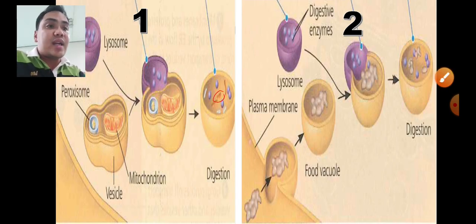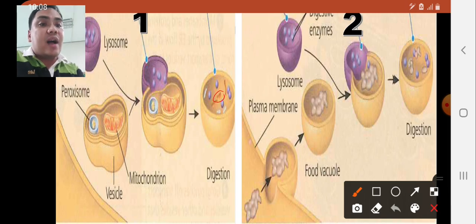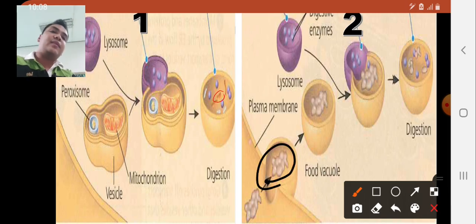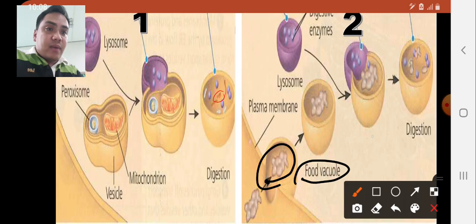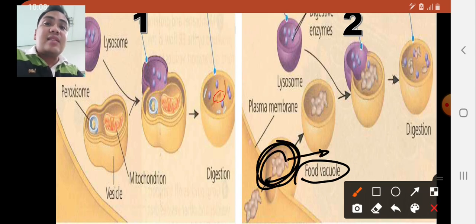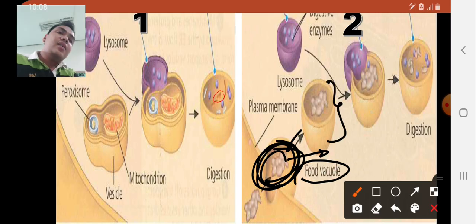For the next one, we have the second process of digestion, in which, instead of damaged organelles, we have the food molecule. The food molecule fused to the plasma membrane to form a food vacuole. And take note, class, that the food molecule here is an example of a macromolecule, meaning it is a large molecule. So this large molecule was enclosed in a food vacuole. This vacuole is also a vesicle.